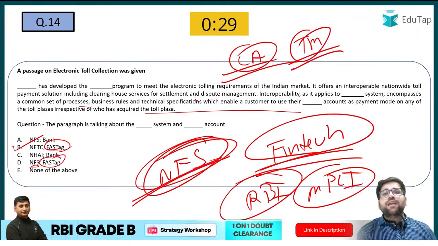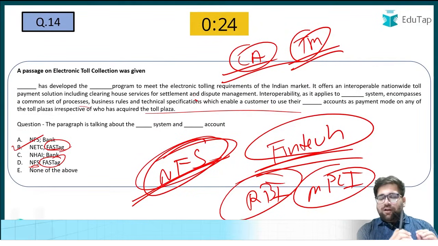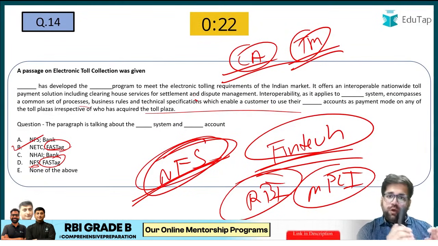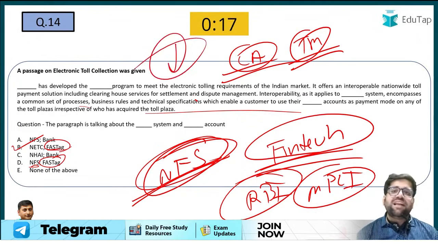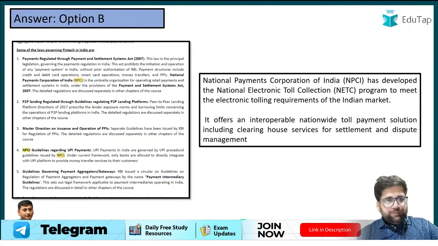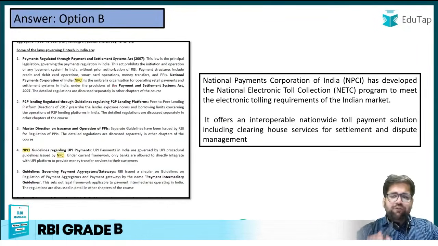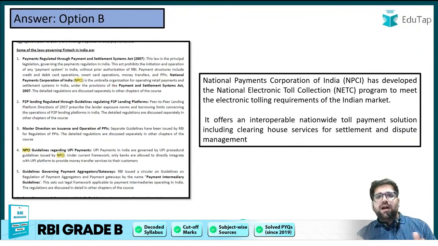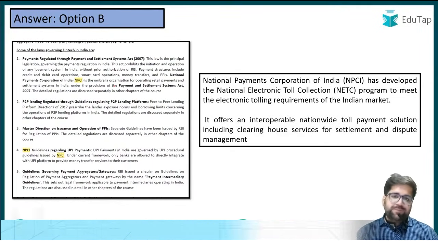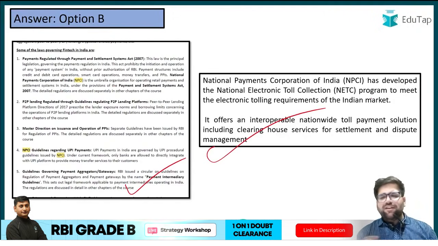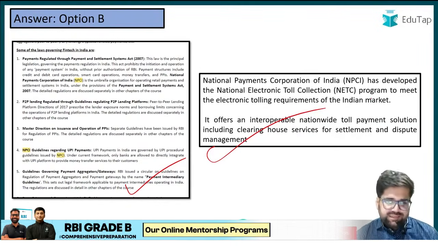You have to save your time in certain questions which are very easy, cakewalk questions for all of you, and invest your time in such questions which require some detailed reading. I would not say that we are covering every part of current affairs in our finance static. This particular component was covered in the current affairs part. We have briefly discussed NPCI, what NPCI means, how NPCI has been formed, and what the different functions of NPCI are.